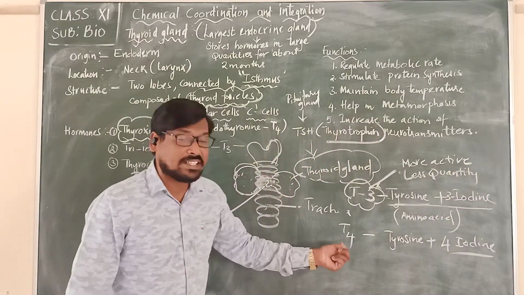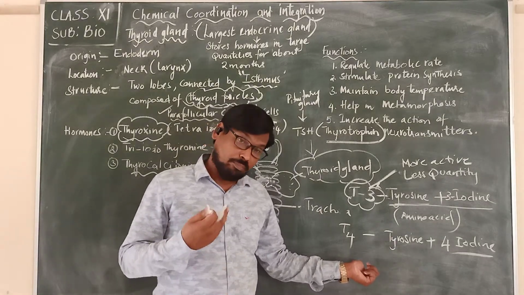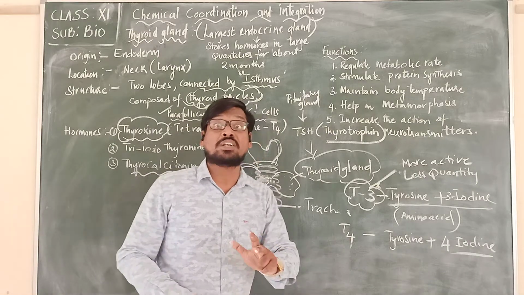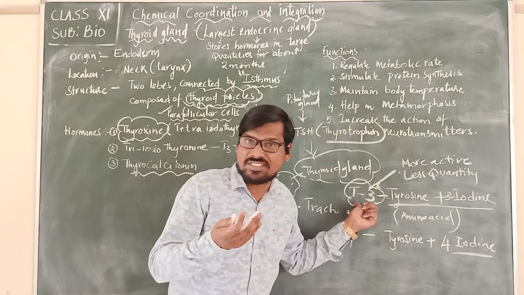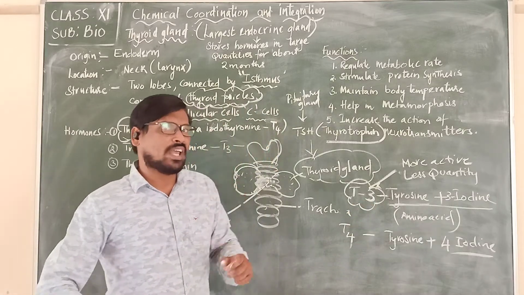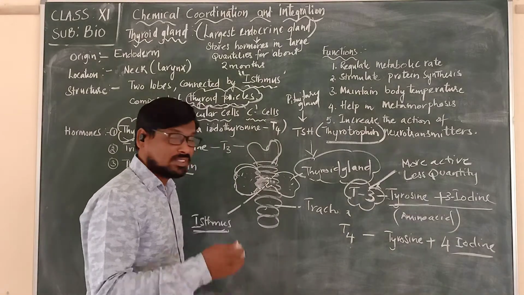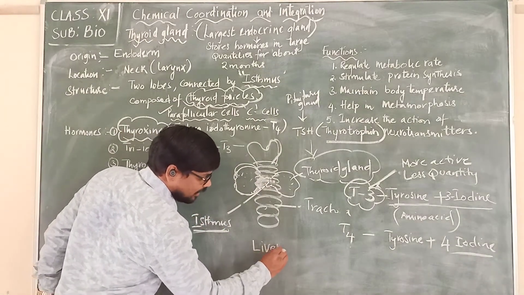But T4 is produced in more quantity, but not as active as T3. Now something happens in the liver and in the kidney.